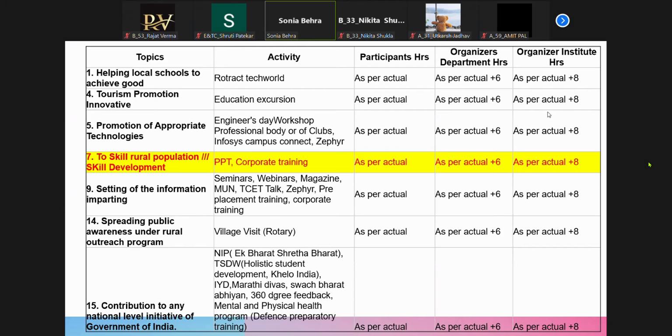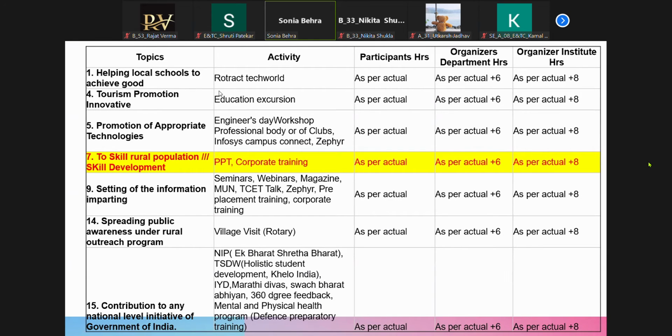So my suggestion will be, try to be in the organizing committees instead of just being a participant. And I'm repeating again, this is a mandatory thing. It is not optional. Unless and until you complete your 100 activity points, you will not get your degree certificate. This is mandatory, not by the institute, but by AICTE, the All India Council for Technical Education. It is compulsory by them. Okay.